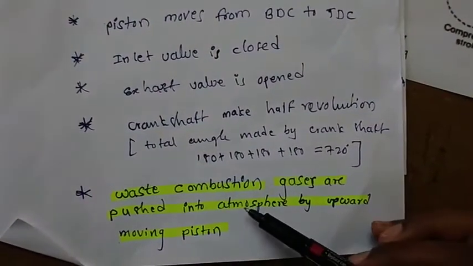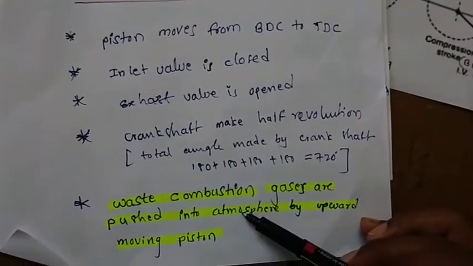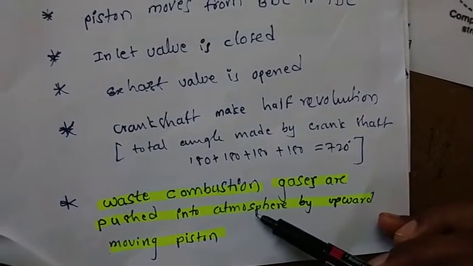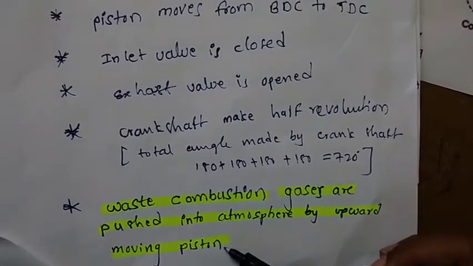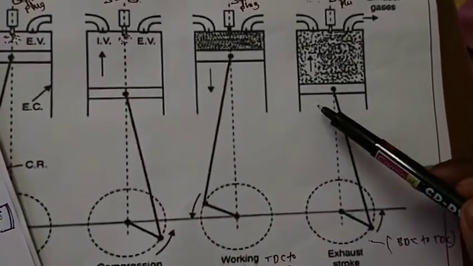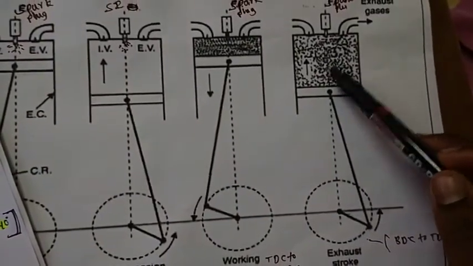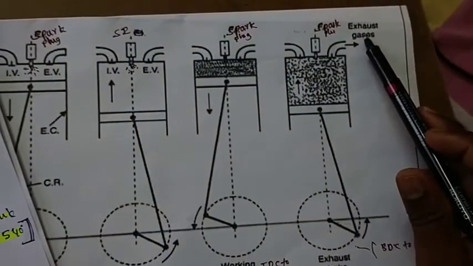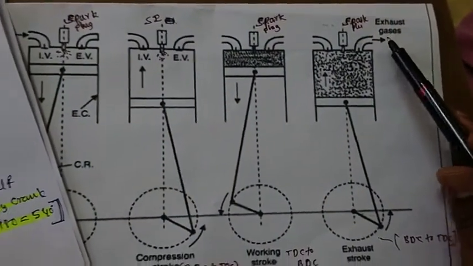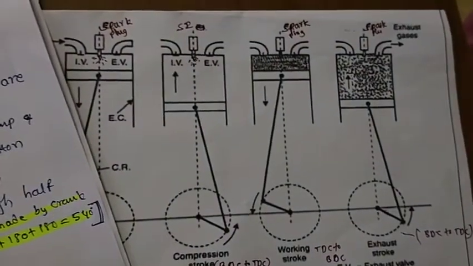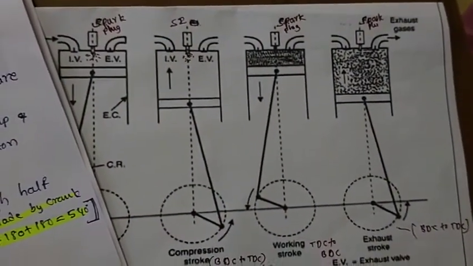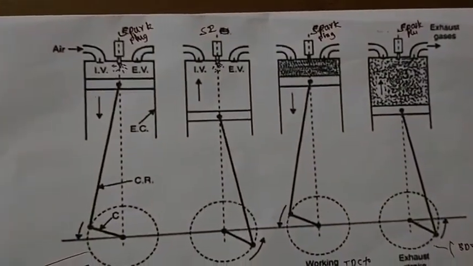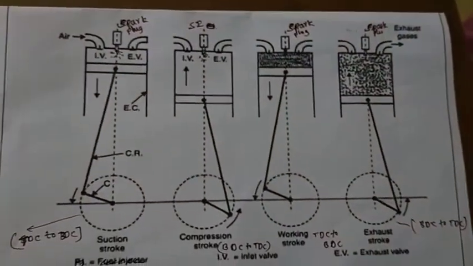Here, this is a very important point. In the exhaust stroke, waste or combustion gases are pushed into the atmosphere by the piston. See here, these are the combustion gases. Combustion gases are pushed out to the atmosphere through the exhaust valve. Okay. So this is about the 4-stroke cycle petrol engine.